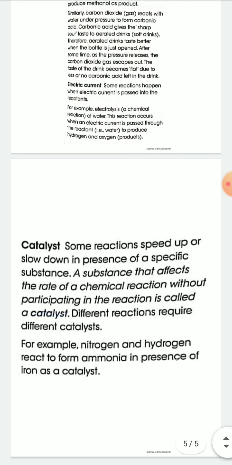And the last factor is catalyst. What is a catalyst? Catalysts are substances that speed up a chemical reaction without participating in the reaction.